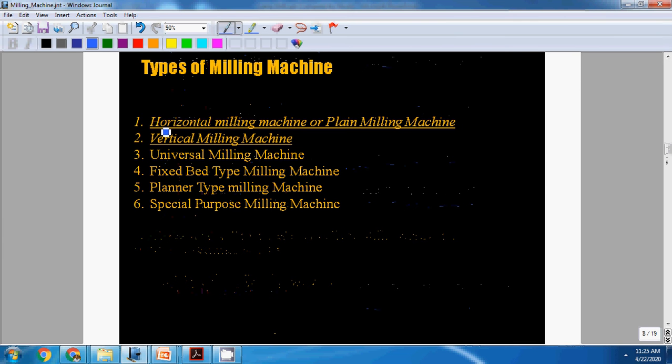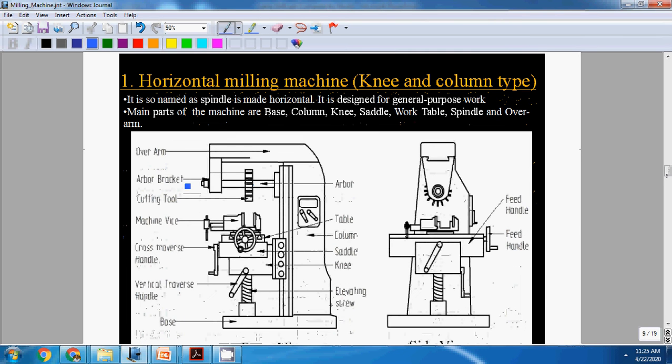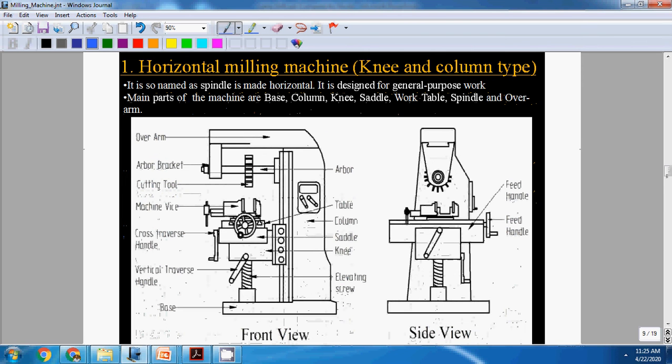Different types of milling machines are horizontal milling machine or plane milling machine, vertical milling, universal milling, fixed bed, planar, special purpose milling machine. Horizontal milling machine, or knee and column type. This is one of the important sketches.